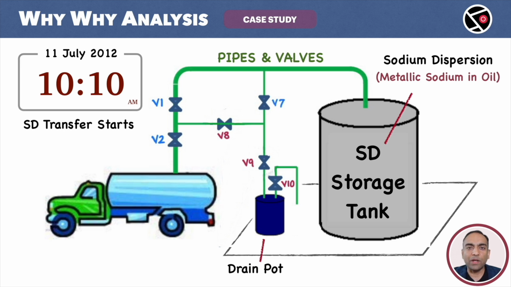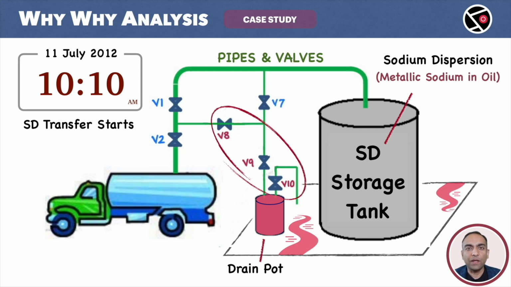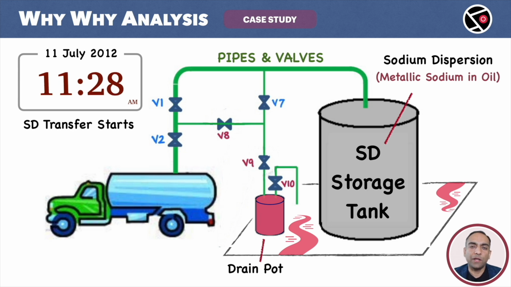But this is what actually happened. The chemical went through V2, V8, V9. It filled the drain pot and then leaked to the ground through V10. V8, V9 and V10 were open and no one was aware about this. The leak was detected at 11:28 a.m., more than an hour after the start of the transfer. 23 liters of leaked SD was recovered from the floor. Thankfully, no one was injured and there was no environmental impact. Still, this was a major accident.